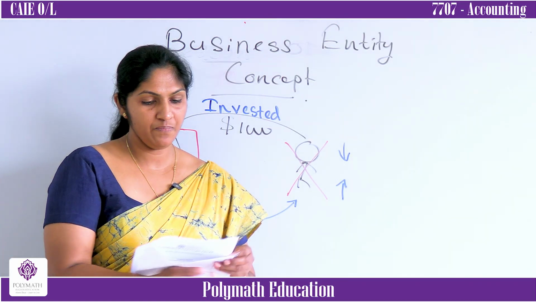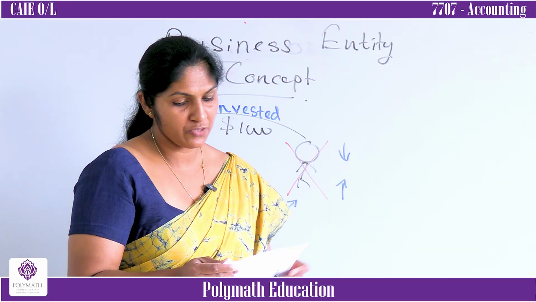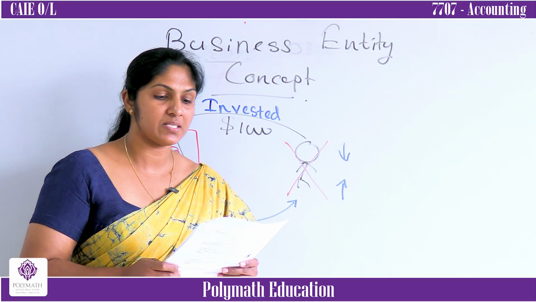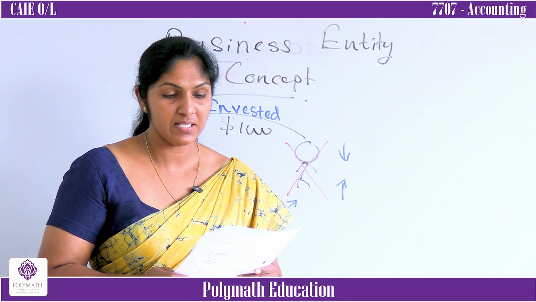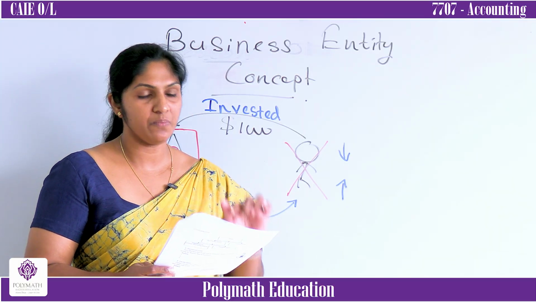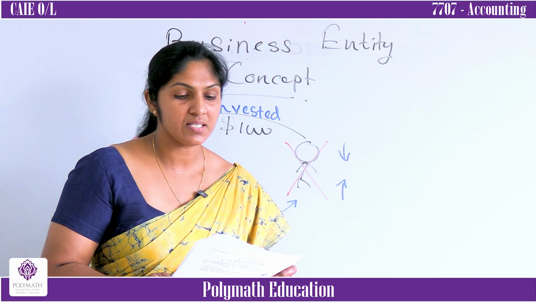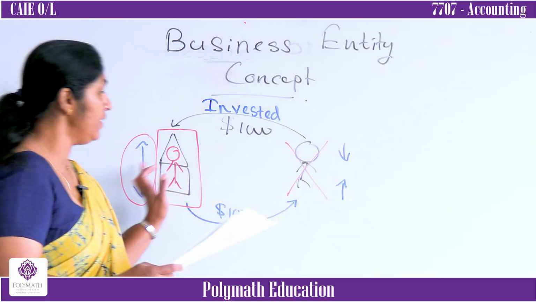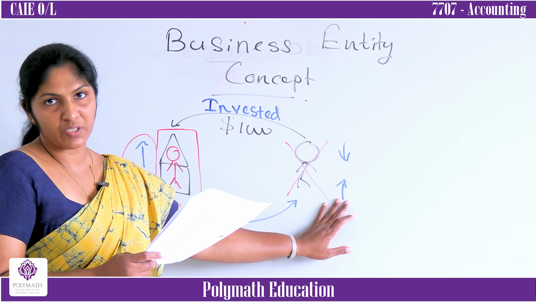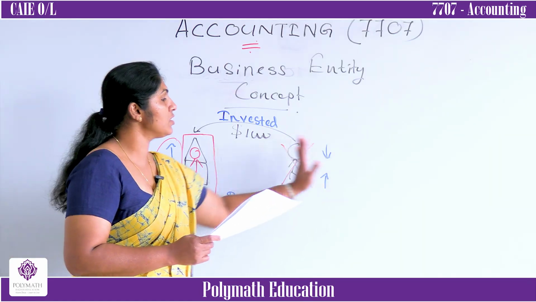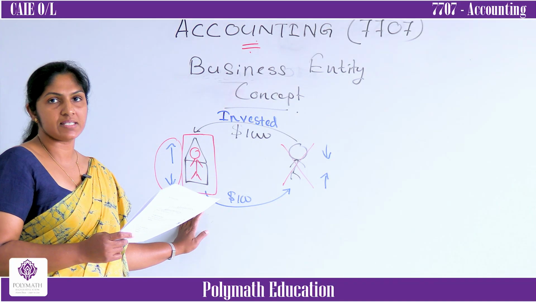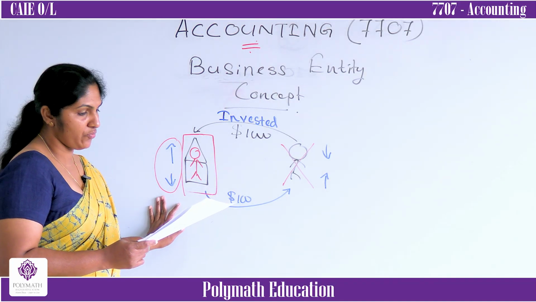You can see, this is a very basic foundation for accounting. This concept refers that the business should be treated as a separate entity from its owners. As well, this is the most important part, the transactions should be recorded from the business point of view rather than the owner's point of view. That's why I told you, the owner should be ignored completely. We have to record all the transactions from the business point of view.